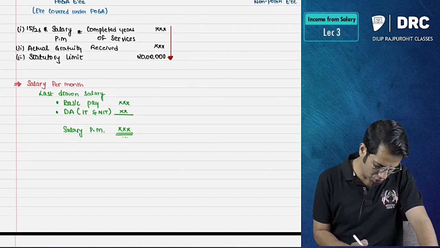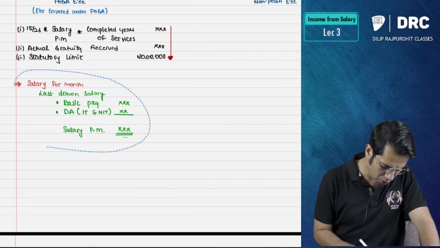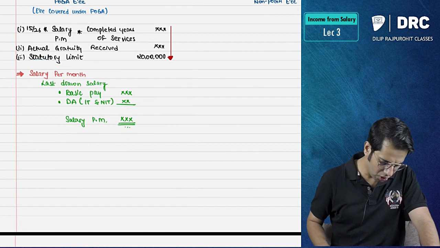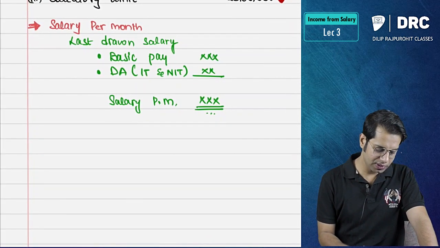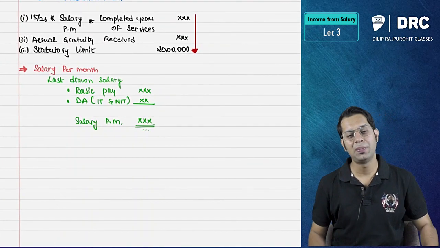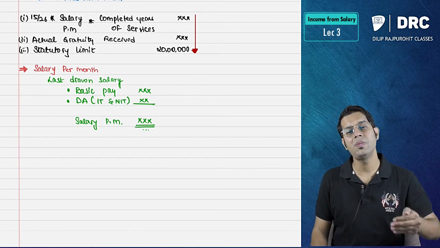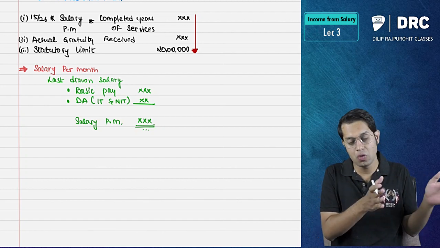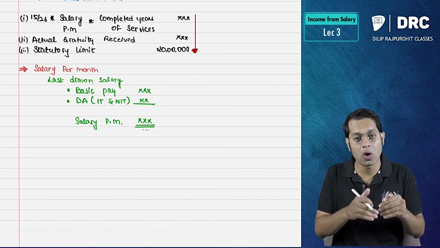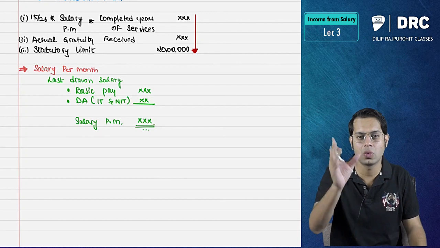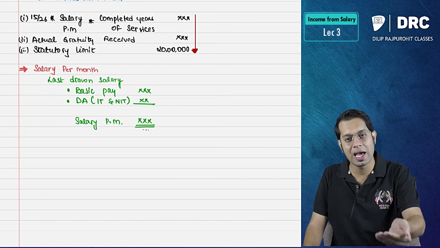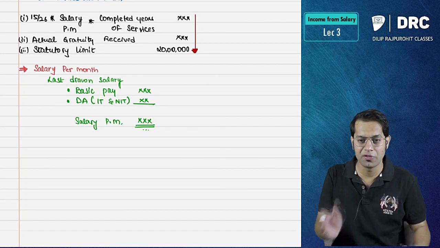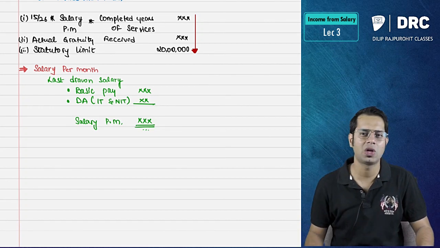Sir, I have one more question. What is your question? Sir, what do you mean by completed years of service? Very simple. Completed years of service means how many years you were working for that company. At the time of retirement, we will see how many years you have completed in that particular company.